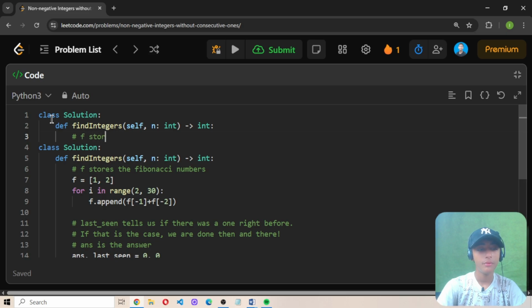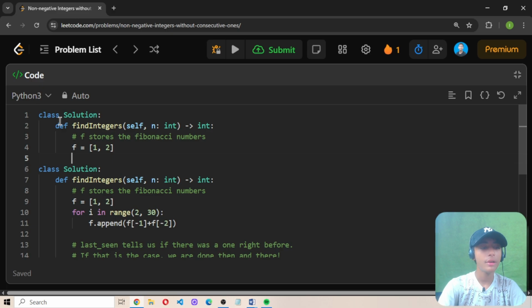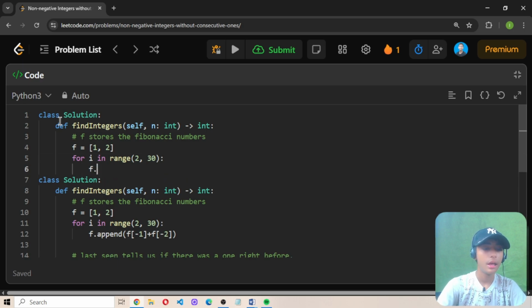Then define f, which stores the Fibonacci numbers. Then define a for loop, i in range 2 to 30: f.append(f[i-1] + f[i-2]).